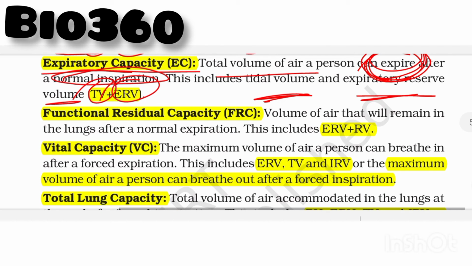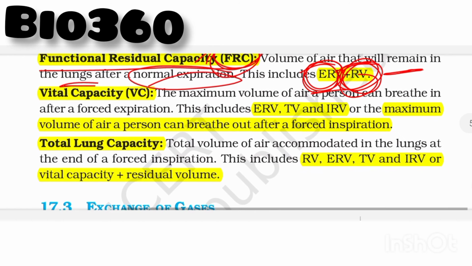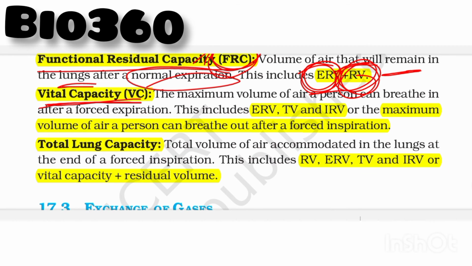And the next capacity is functional residual capacity, and it is represented with FRC. It is the volume of air remaining in the lungs after normal expiration. It means that expiratory reserve volume is remaining and also residual volume. So to get the accurate value of functional residual capacity, we have to sum up the expiratory reserve volume and residual volume. And the next one is vital capacity.